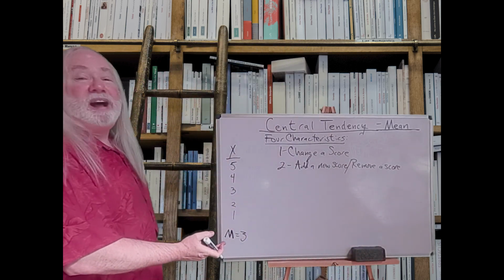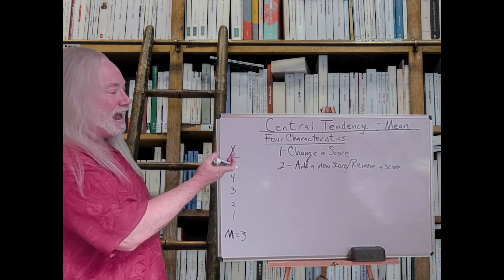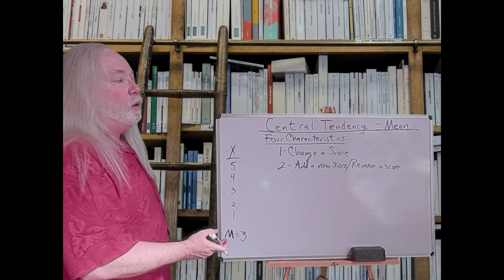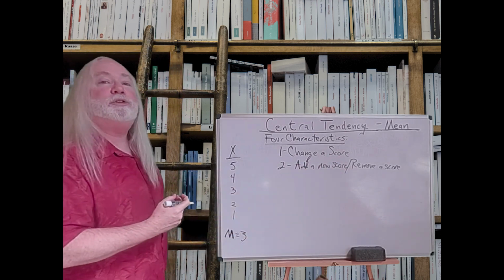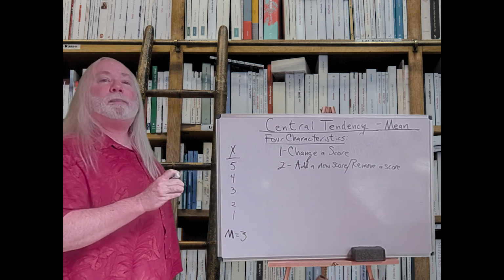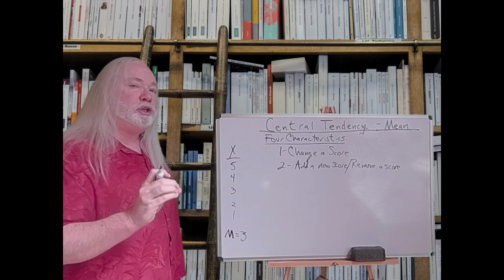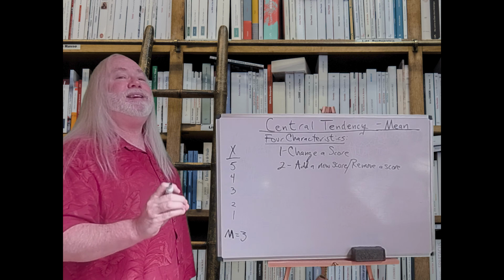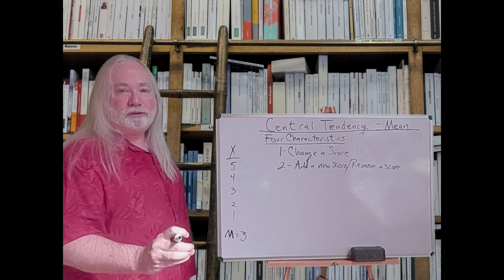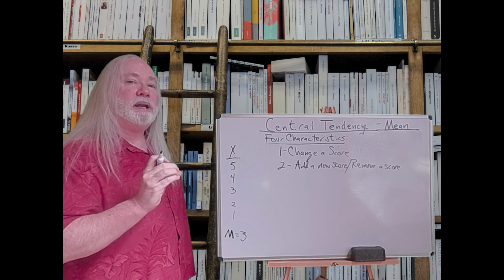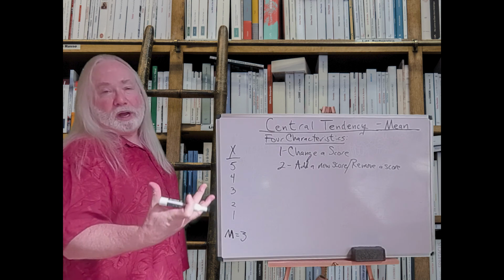So I've got a set of 5 scores here. If I add a 6th score, or if I remove a score, if I erase one of these scores, what would happen to the mean? Will it change? The answer is usually, but not always. Usually, but not always.